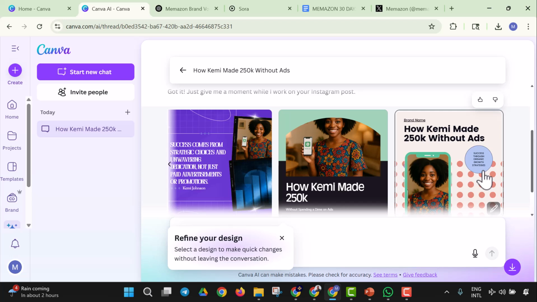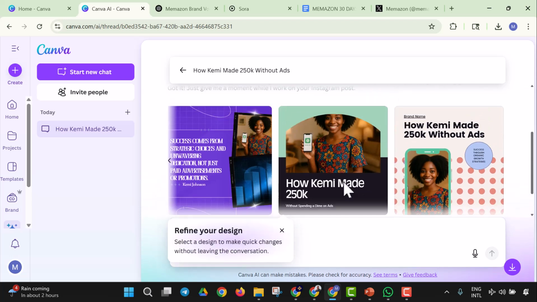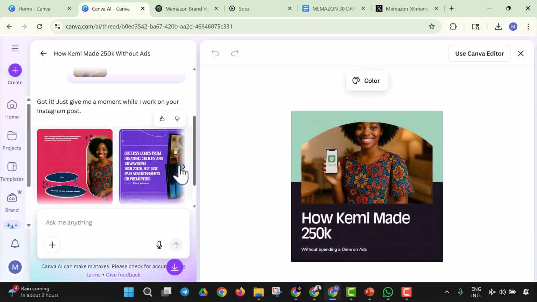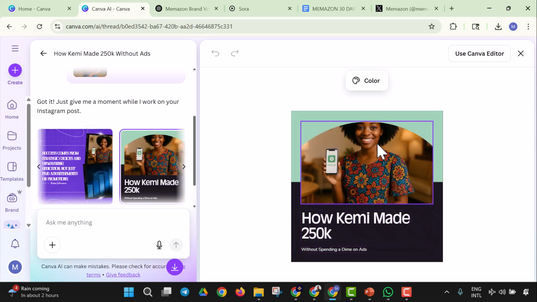So we can just choose the particular design we love right here. I think this won't be bad at all. So let's choose this template, and all we have to do is come here and tell it to make sure it fits the primary color, or we could just edit it ourselves. So let's just do the editing ourselves. Since AI gave us a good idea for templates, I'm going to use the Canva editor to edit it instead of prompting it to edit again.